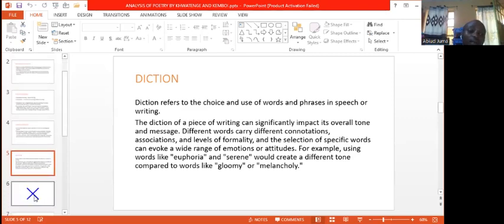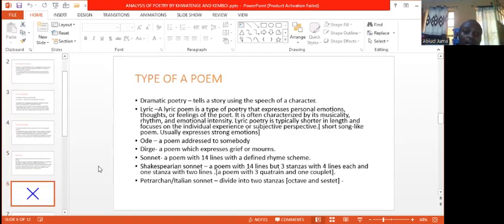So we shall move to the other part, and the sixth part is a poem, a type of poem. So you must identify what type of poem you are looking at, and the types of poem are classified depending on the form and also the message it depicts. For example, dramatic poetry tells a story using the speech of a character. You can be reading a poem and find that it is a speech of a character telling a story. So that one qualifies to be a dramatic poetry.